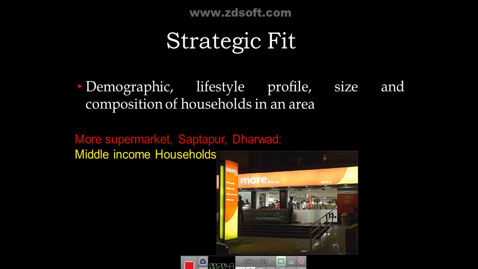So if any of you are planning to open a retail store in future, any type of retail store, please consider this factor, the target market. There will also be floating customers, like near a bus stand, for example. There are no houses or residential areas near a bus stand, but customers continuously keep coming and going in that area, so that is also okay. But what type of merchandise you can sell, you have to determine based on the type of customers who walk into that area.